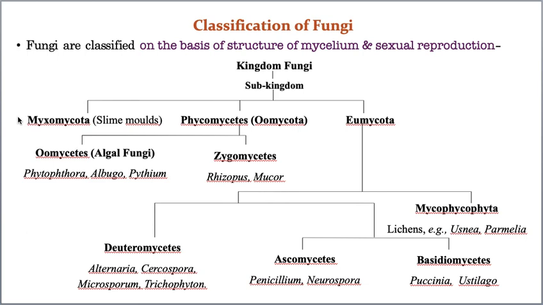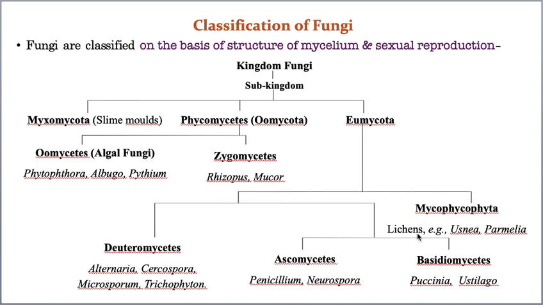Now the next group is called Phycomycetes, which is also called Oomycota, and the third group is called Eumycota. Phycomycetes again includes two groups. What are they? The first one is Oomycetes, and the next one is Zygomycetes. Whereas Eumycota includes Deuteromycetes, Ascomycetes, and also Basidiomycetes. And the last group is called Mycophycophyta, which includes lichens that I will explain in a completely separate class.